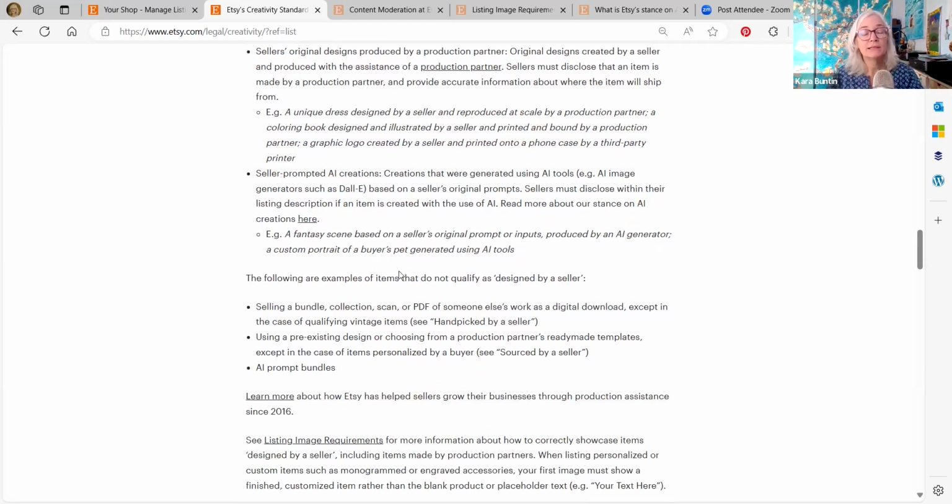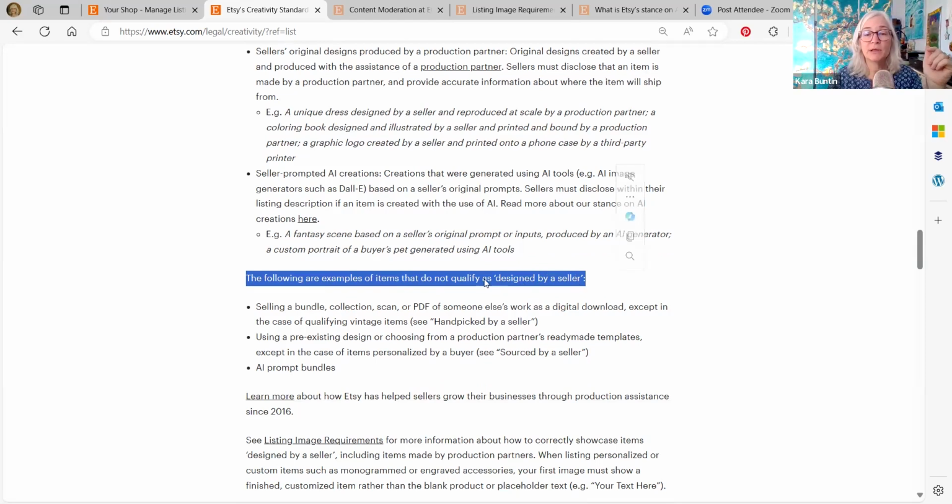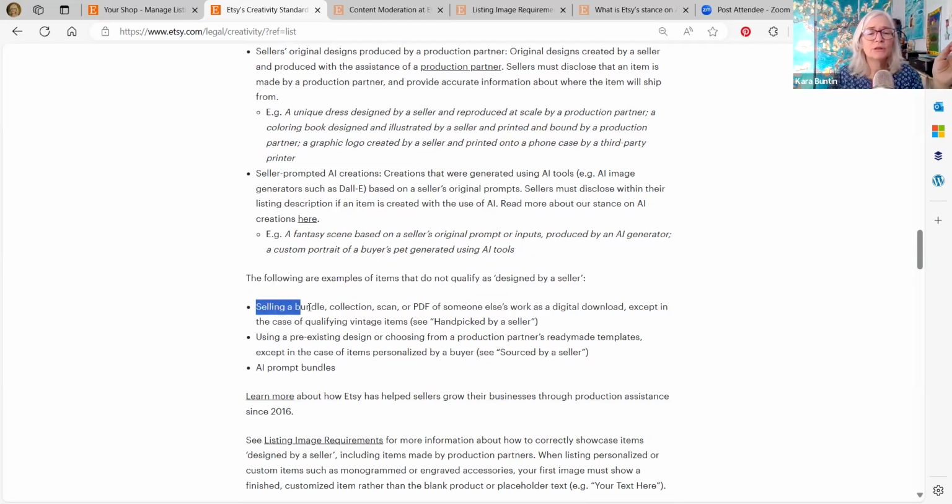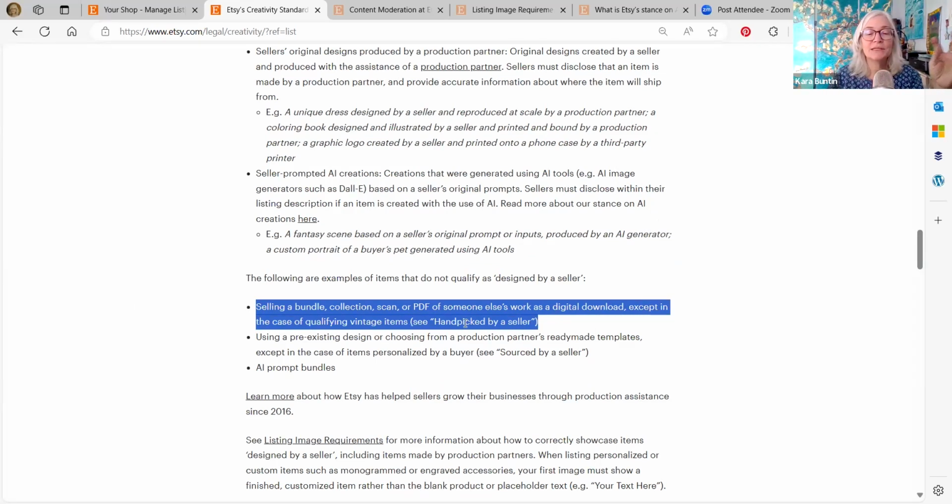Okay. And like I said, I will do another video about this, but let's look at the following examples of items that do not qualify as designed by seller. So these are things that you cannot sell on Etsy anymore. Okay. Selling a bundle, collection, scan, or PDF of someone else's work as a digital download, except in the case of qualifying vintage items, see handpicked by a seller. That's the next section.